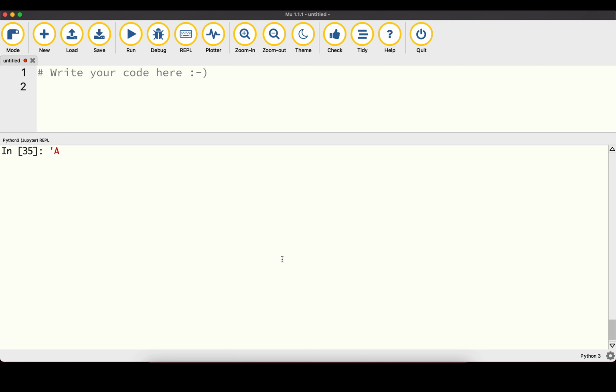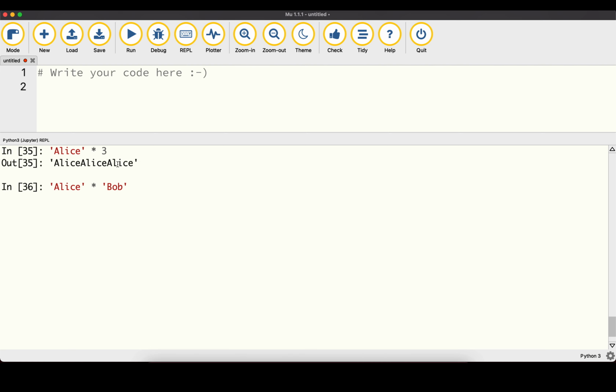We can also perform some other operations on our strings. So for example, we could multiply them. So in this case here, if we multiply Alice times 3, we actually get back Alice 3 times, and that's all concatenated together.